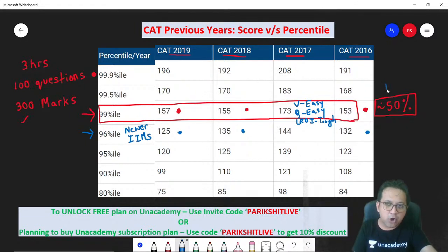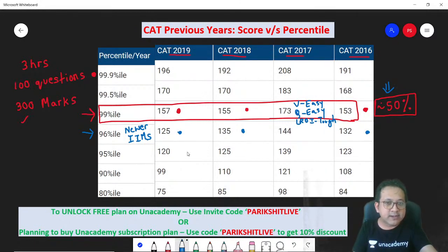If you look at the last 5 years, the cutoffs have always hovered around the 50 percentile range, and I think it would be a safe bet if you are able to target that 50%. As I said, accuracy is important. If you want to get 50% of the overall marks, depending on the accuracy that you've been giving in your mock exams, you decide how much more you need to attempt so that even if you get a few questions wrong, you end up with the 99 plus percentile.